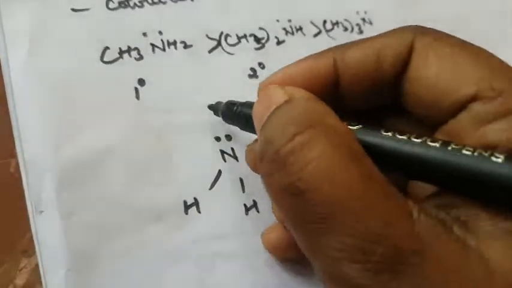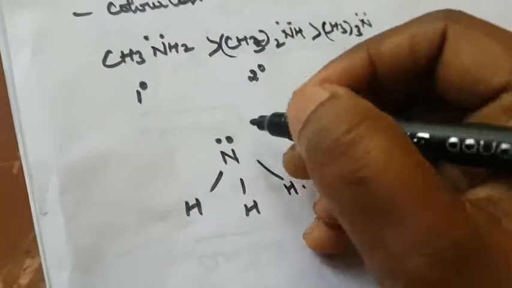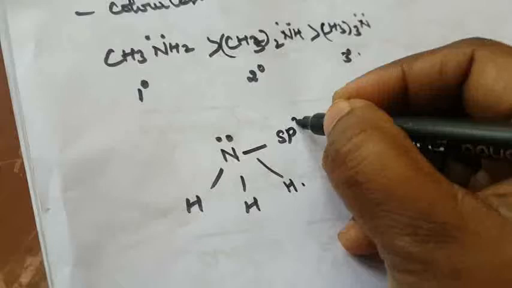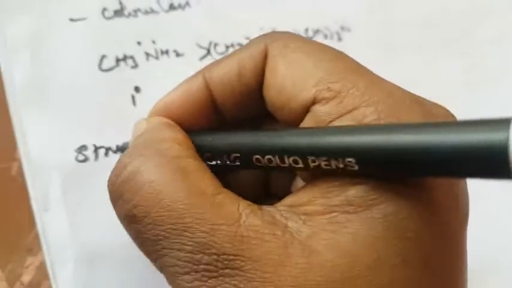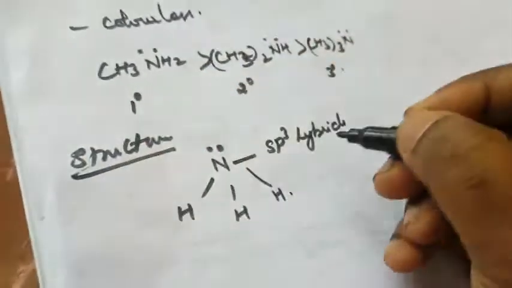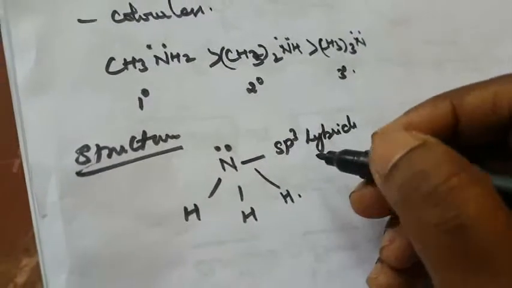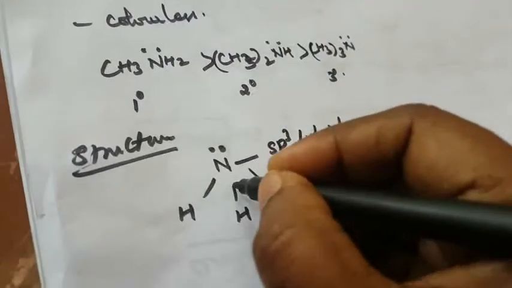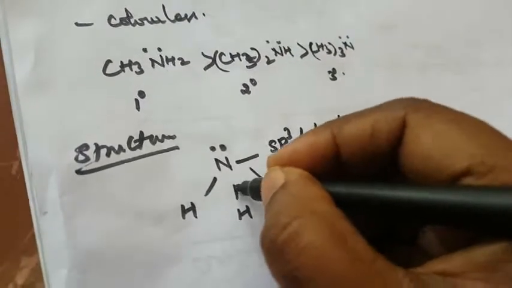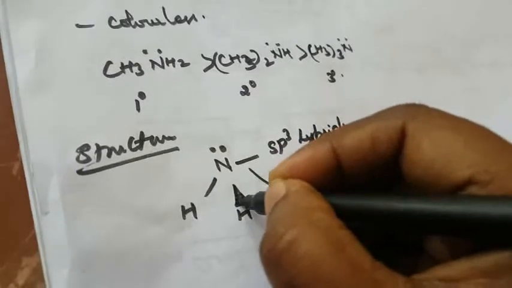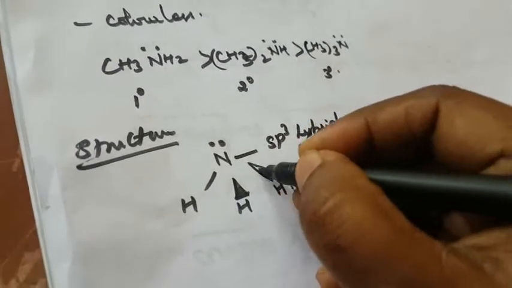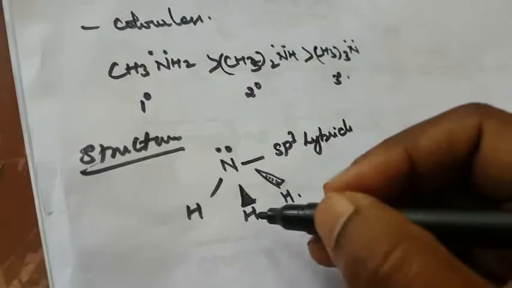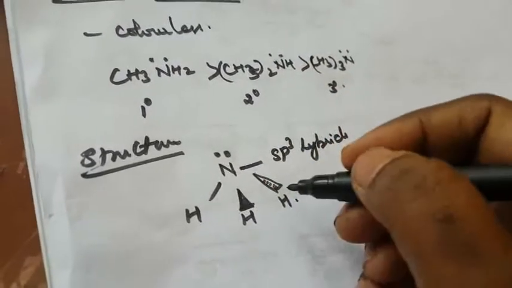The nitrogen with its lone pair of electrons has an sp3 hybridized structure. So here is the bonding. In your textbook, this is the front portion, front view, and the back bond.